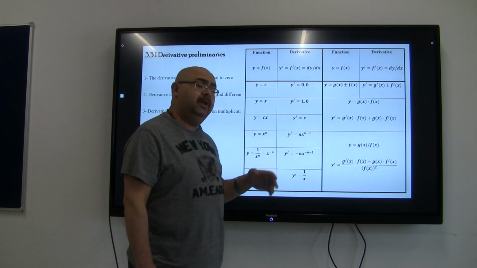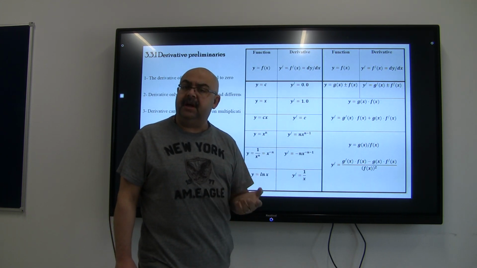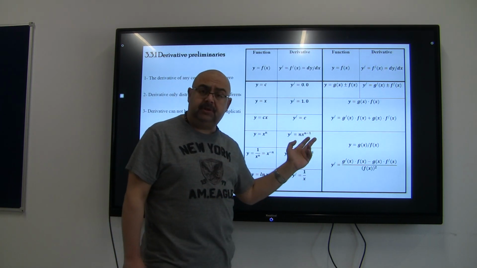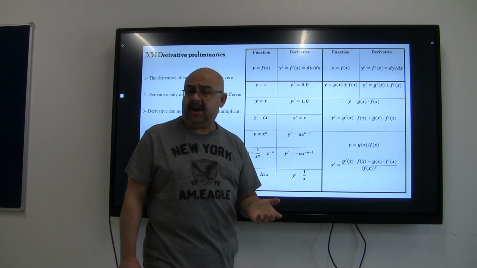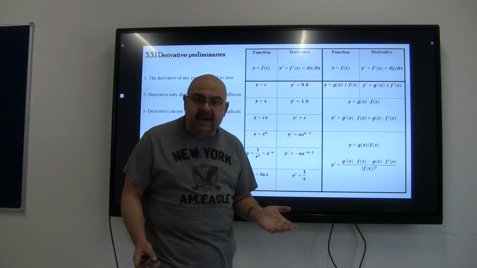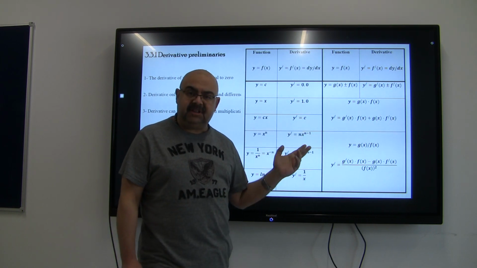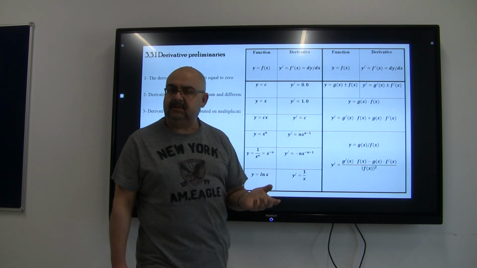If you have y equals c times x, where x is the variable in your derivative, simply y dash is going to equal c. Like if you have y equals 7x, y equals 10x, something like this, then y dash will simply be 7, will be 10, which is the constant value that's multiplied by x.